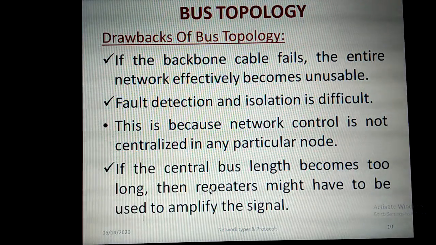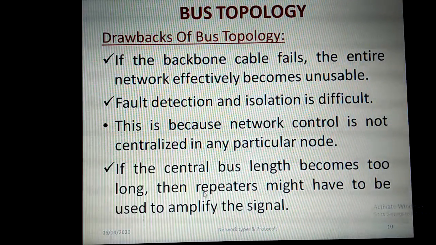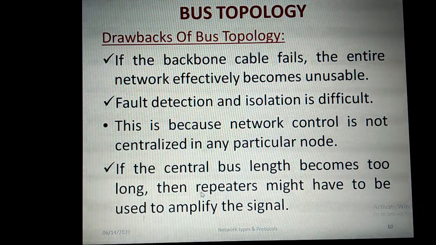At the destination the signal needs to be received in the same manner as the sender sent it. So if the common cable is very long, after a certain distance we need to install a repeater device in order to strengthen the signal.